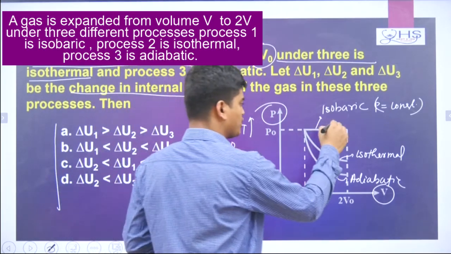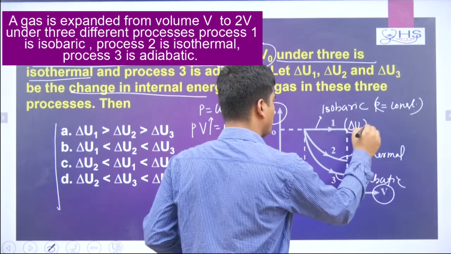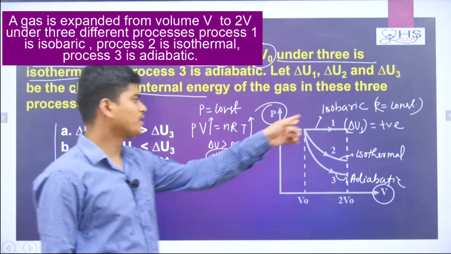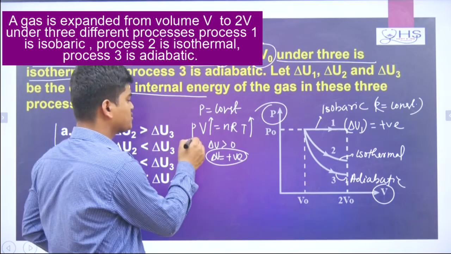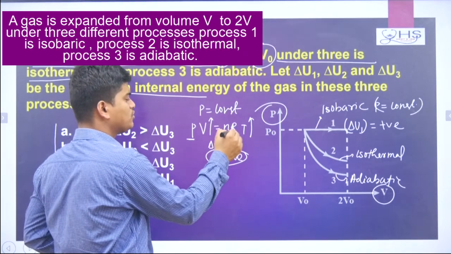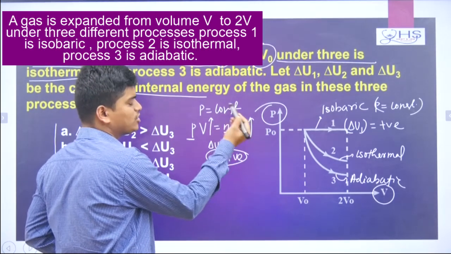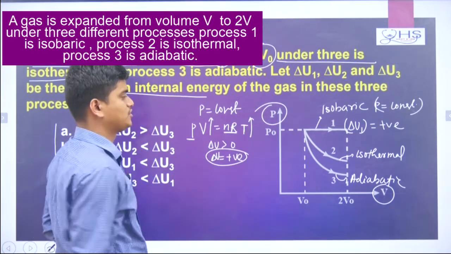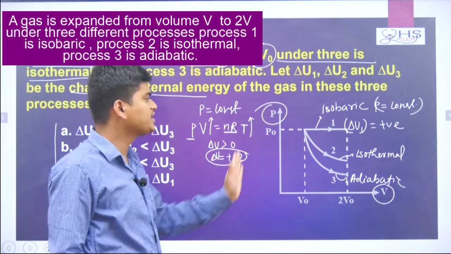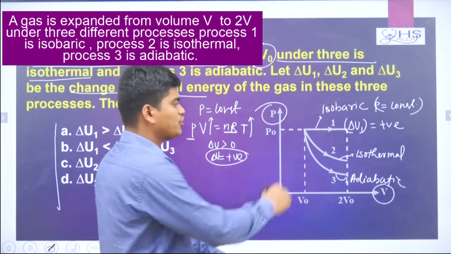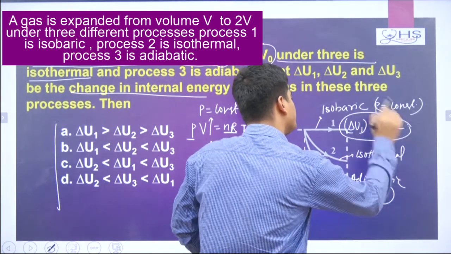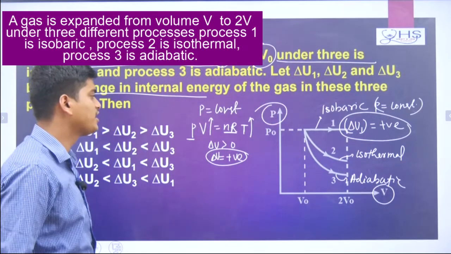That means for this graph delta U1 will come a positive value. Remember, in isobaric process pressure is constant. If pressure remains constant, it will increase volume. This is also constant. N is the number of moles, R is the gas constant, and the T value will increase. So if volume increases, then temperature increases, which is ultimately increasing your internal energy.